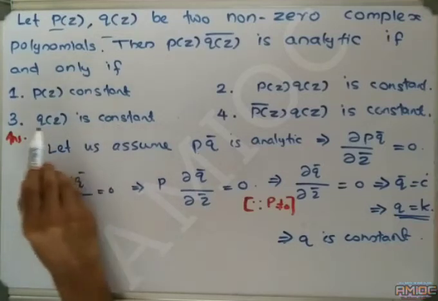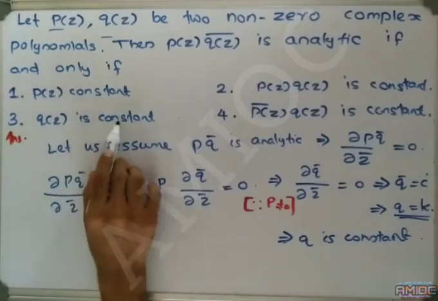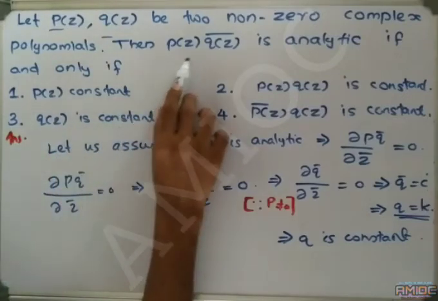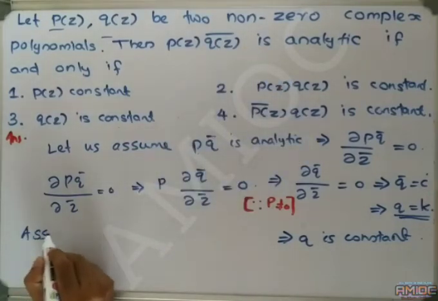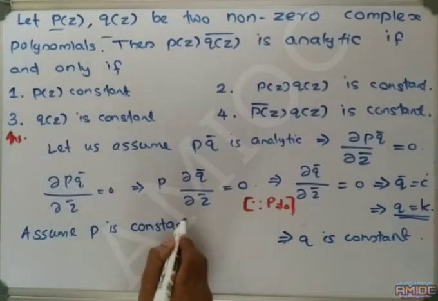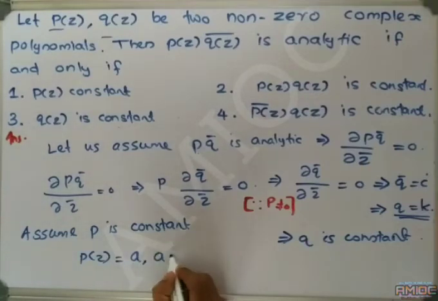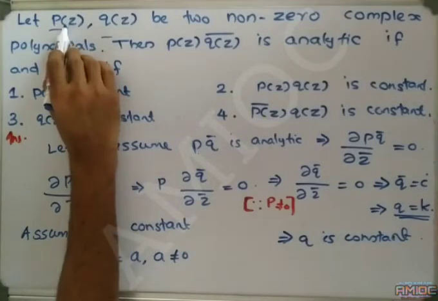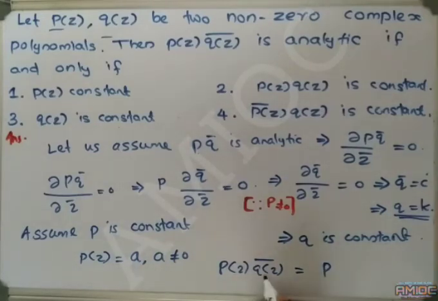So, in order to show the third option is true, we have to show that the converse implication is true. That means, if Q is constant, then P(z)·Q(z̄) is analytic. For the converse implication, assume P is constant. So we can assume that P(z) is equal to some A, a non-zero number, since P is a non-zero polynomial. Then what about P(z)·Q(z̄)?